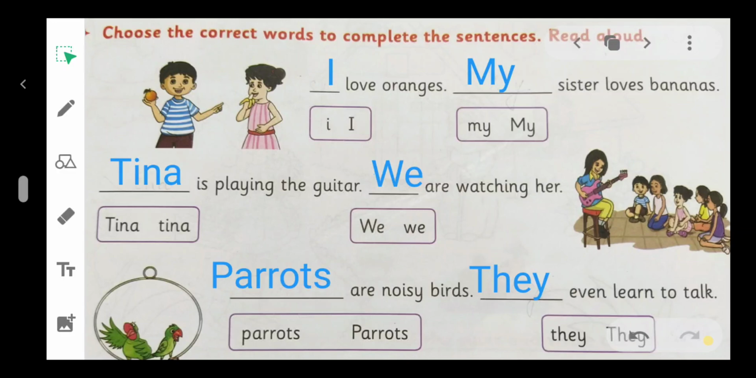Now read it. I love oranges. My sister loves bananas. Tina is playing the guitar. We are watching her. Parrots are noisy birds. They even learn to talk. Let us see the next exercise.